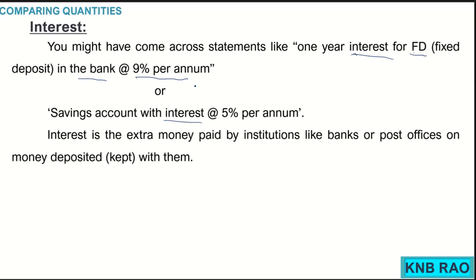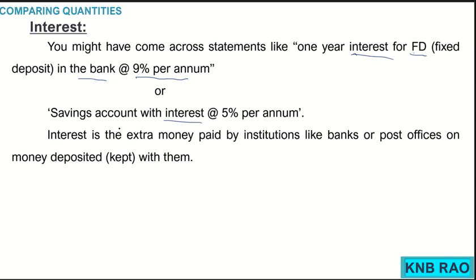See children, interest is an extra money paid by institutions such as banks, post offices, or any other individual for the money deposited with them.